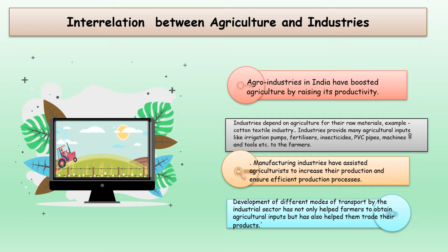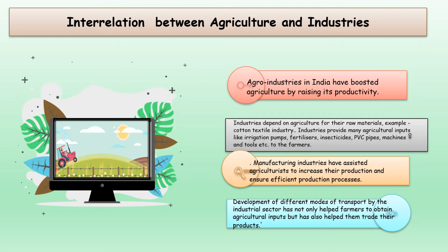Industries always depend on agriculture for their raw material. For example, cotton, jute, etc. Industries, in turn, provide many agriculture inputs like irrigation pumps, fertilizers, pesticides, pipes, etc., which help the farmers in cultivating their crops. So from this, we can understand agriculture and industries go hand in hand.